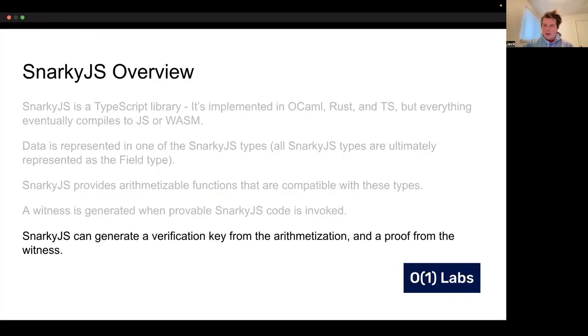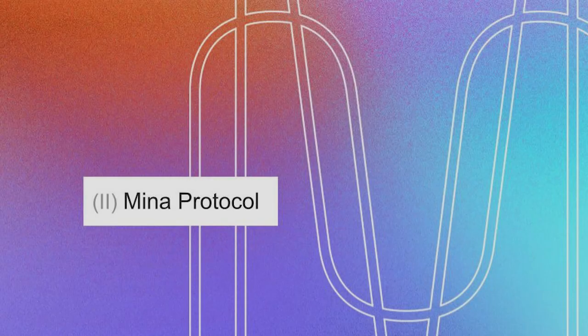This also means that you don't need a lot of developer tools, and that kind of goes back to the everything-is-TypeScript thing we talked about earlier. You can use the tools you're familiar with, and you don't really need very many new ones. Now we'll spend a little bit of time talking about the Mina protocol.